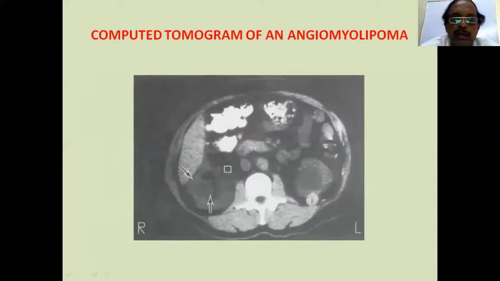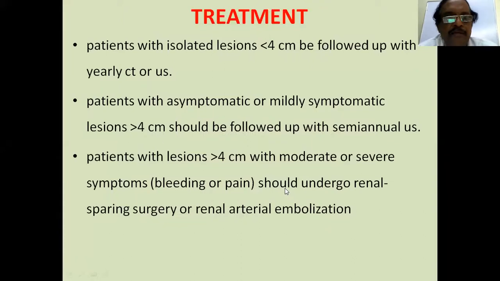So how to do this? Here you see a computerized tomogram. Note the high fat content, that's why it doesn't look like a very solid tumor. It's typically high fat content, and you diagnose angiomyolipoma. How to treat these patients with angiomyolipoma? Remember that potentially there can be bilateral and multiple tumors. So nephrectomy should not be done just like that if there is a tumor.